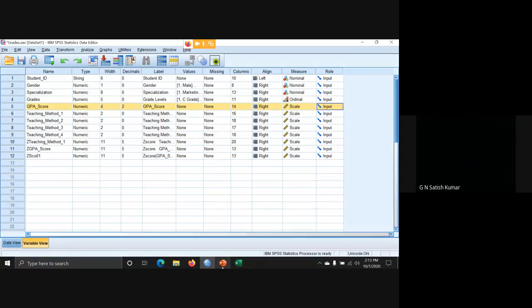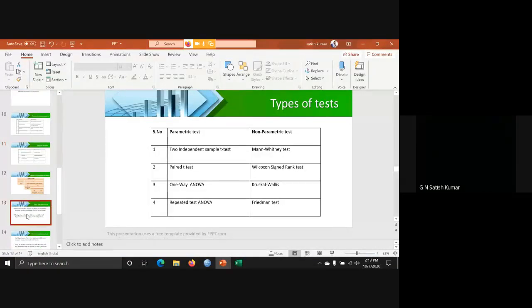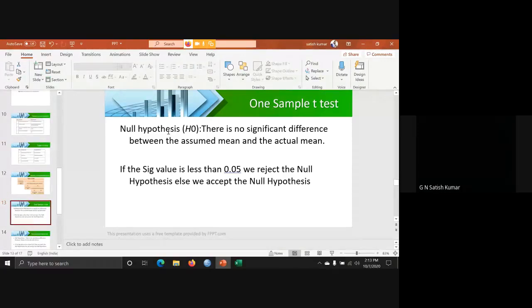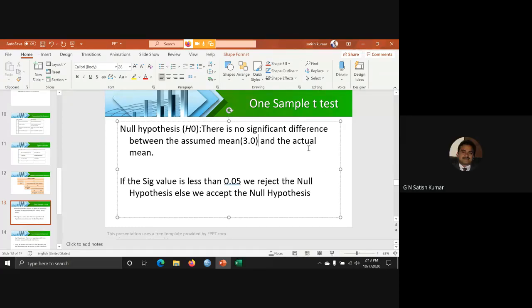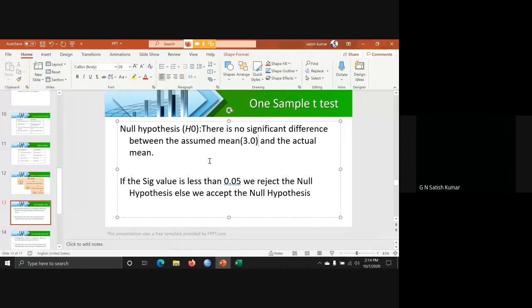We are taking an assumption that the GPA score mean is 3, and we want to check whether it is accepted or rejected. So the null hypothesis will be formulated like this. For one sample t-test, the null hypothesis is there is no significant difference between assumed mean and actual mean. We are assuming the mean to be 3.0, that is nothing but 3. We don't know the actual mean, but we have already seen that it is 2.77. Is it okay?